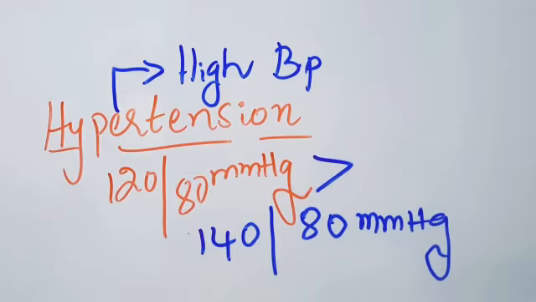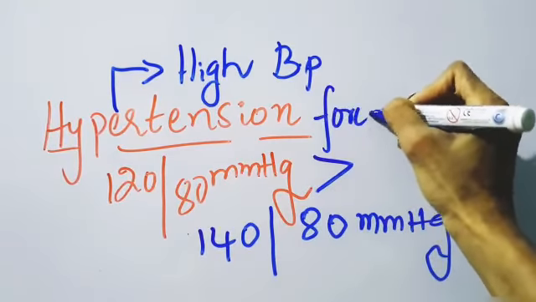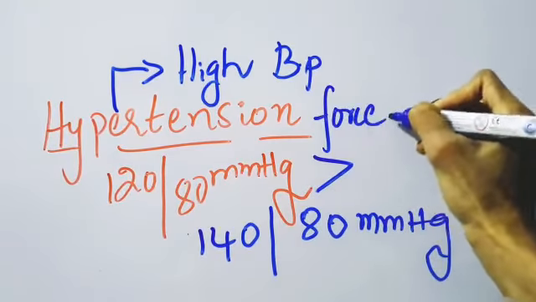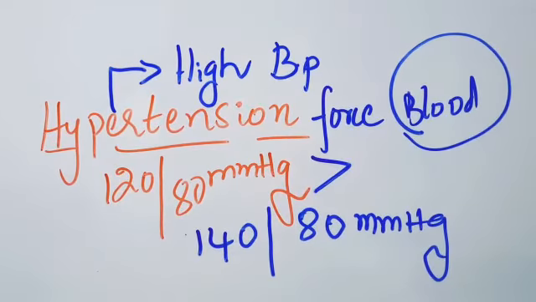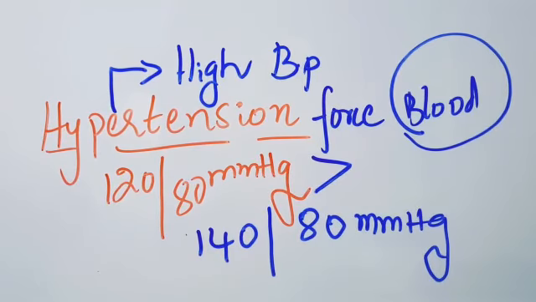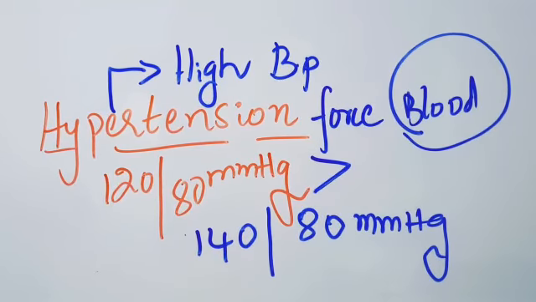The force exerted by the blood against the walls of the arteries will be very high. When the heart demand increases, what will happen? The blood pressure will be very high, and the force with which the blood is supplied against the walls of the arteries is higher. When this happens, that is called hypertension.